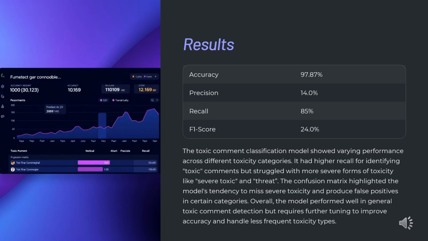common classes. F1 score. The F1 score is 24%, reflecting the need to balance precision and recall for better overall performance. After comparing several models, including ANN, CNN, LSTM, and BI-LSTM, we've selected the BI-LSTM model as it provided the most balanced and robust performance across multiple metrics. In conclusion, the BI-LSTM model stands out as the best performing model, and it will be used for toxic comment classification in our project.